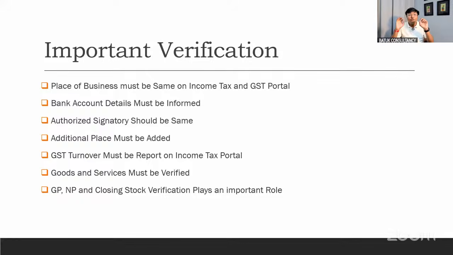Number one, you have to check the principal place of business which is there on GST and common portal. The same is mentioned on the income tax data as well. Otherwise, in case of scrutiny or assessment, if the address is different, departmental authority may impose you the penalty, income tax as well as GST. So we have to verify, we have to check this particular thing very carefully, place of business.